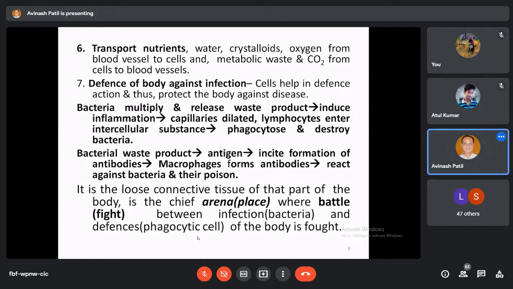Likewise, the next function of the connective tissue is that it plays an important role in the defense of the body against infections. Now, in nature, there are millions of organisms. Hundreds of kinds of animals are there. And these animals are usually parasites. They are not able to synthesize their own food material, so they have to depend on other animals for their food material.